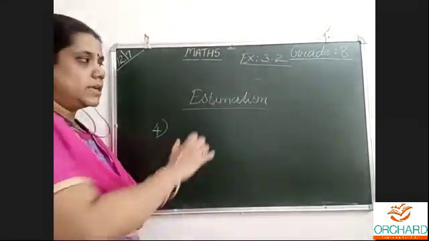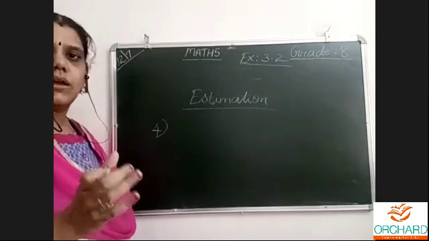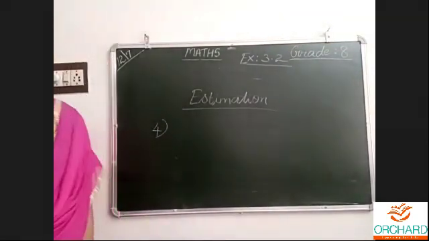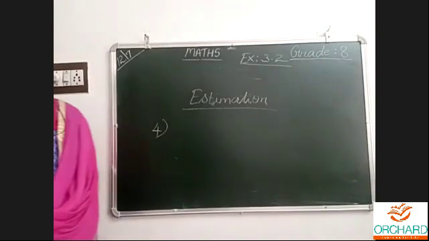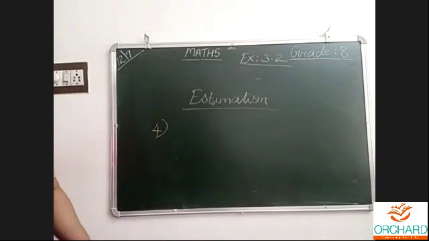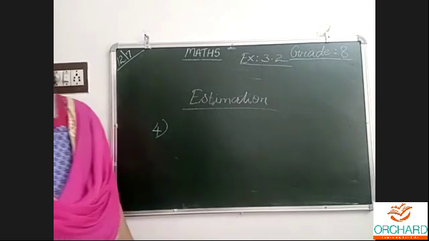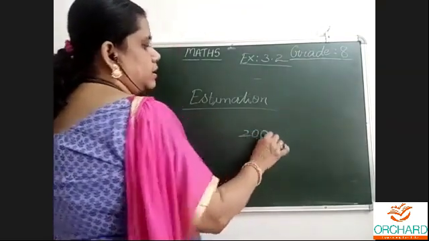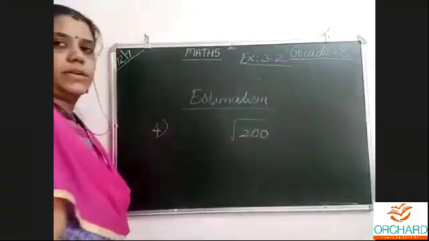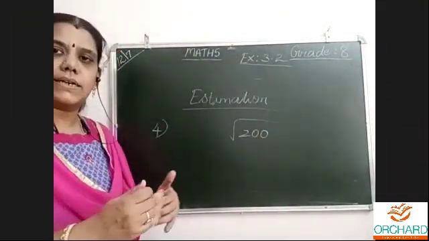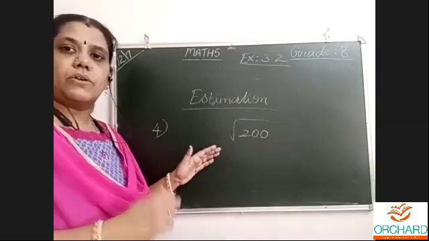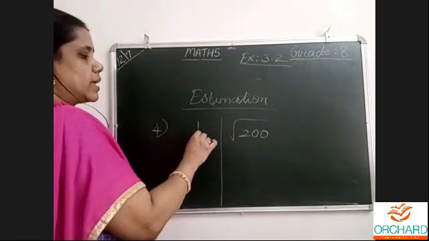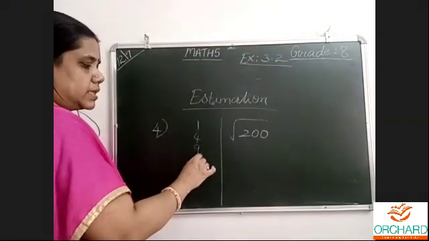Estimation means finding out approximately where a number is situated. For example, let us take the number 200. The square root of 200, approximately where does it sit? Only perfect squares we need to consider. 1 squared is 1, 2 squared is 4, 3 squared is 9, 4 squared is 16.